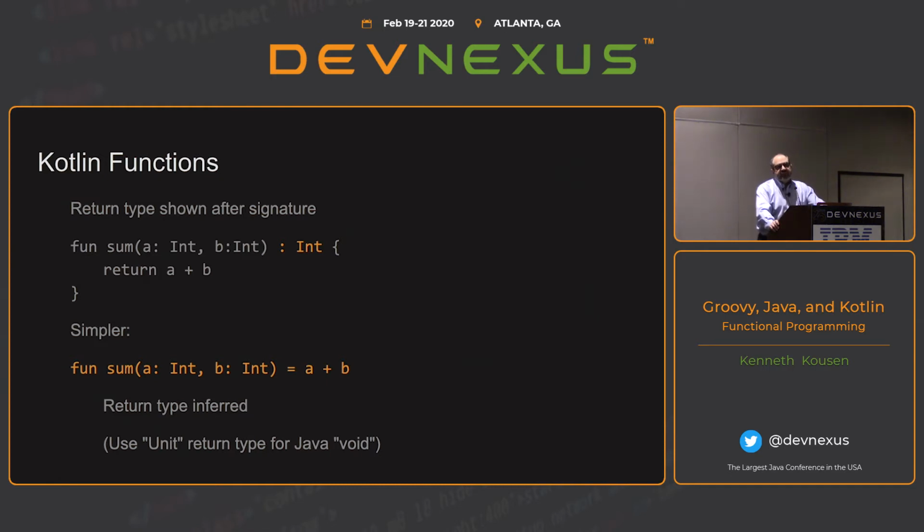Think of those as static methods in Java or Groovy, okay? Because there is no static keyword in Kotlin, they have to have another way to go about that. One of the ways they do it is by having top-level functions, functions in a file without a class. If you want to invoke those from Kotlin, you just use the name, and the namespace is the package, just like package is used for namespace with classes.